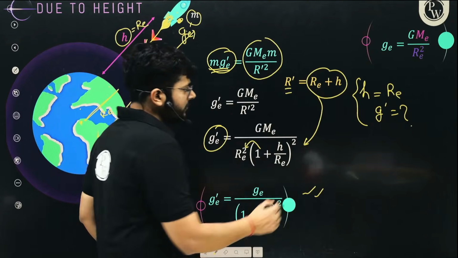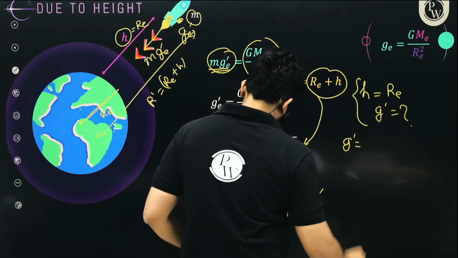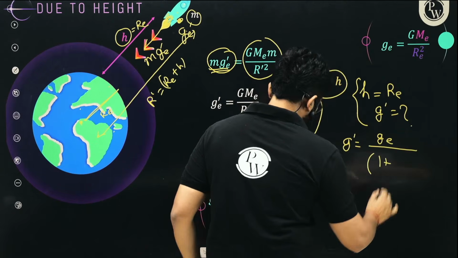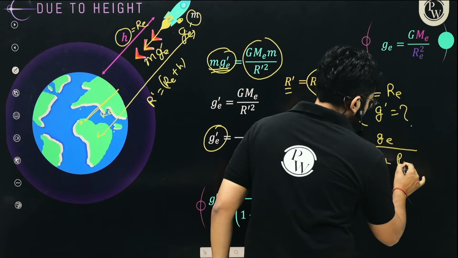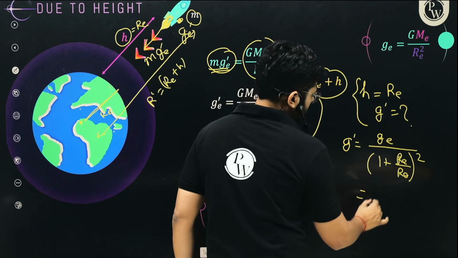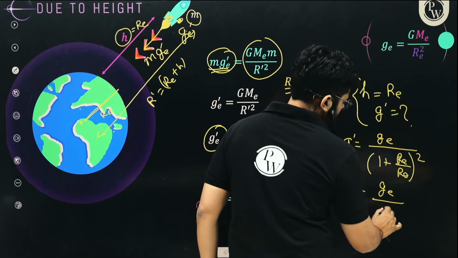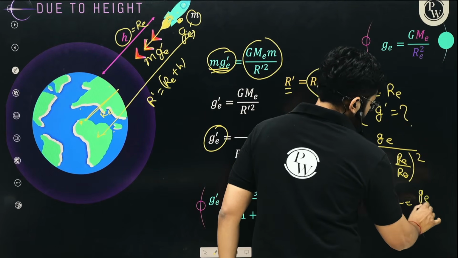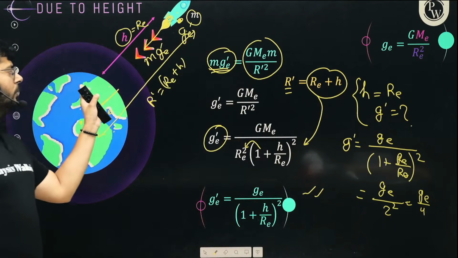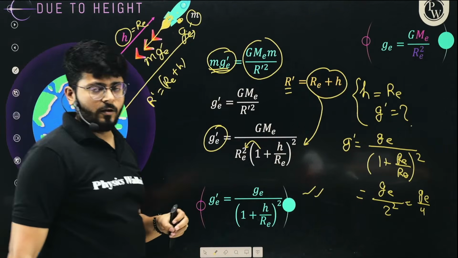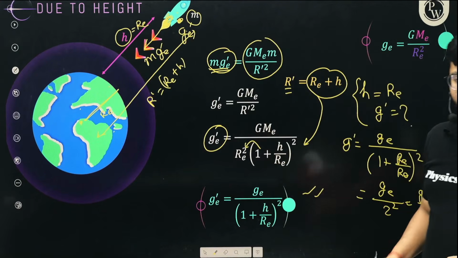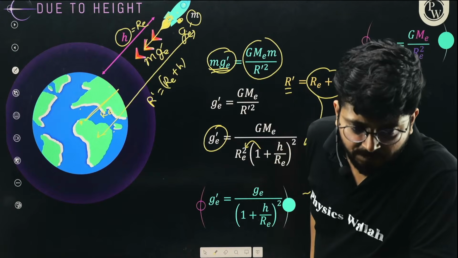So the new value g dash is equal to g upon (1 plus h upon RE) whole square, which is RE upon RE, whole square. RE upon RE is 1, so g upon (1 plus 1) whole square, which is 2 squared, so g upon 4. So you see that the value of acceleration due to gravity will be one fourth if you move away from the earth for a distance equal to 6400 kilometers, or the radius of earth. So that's how the value of g changes.